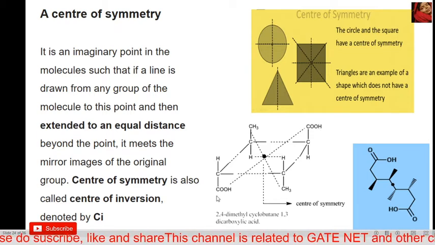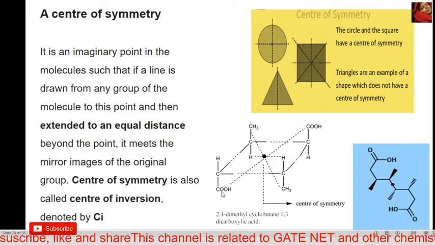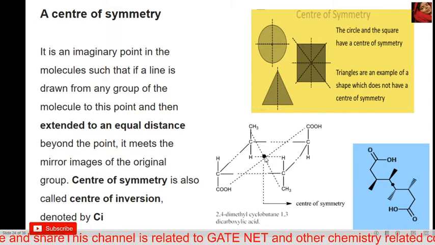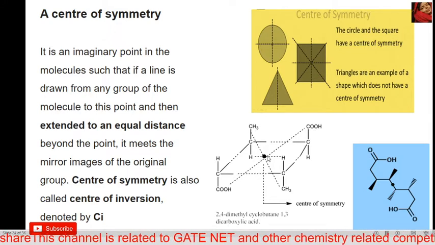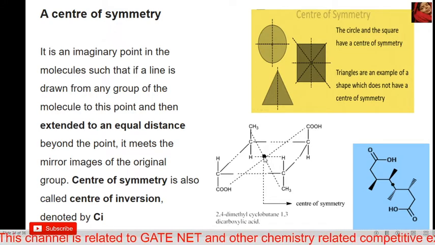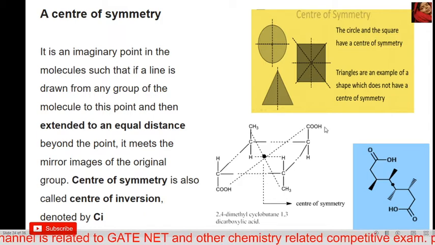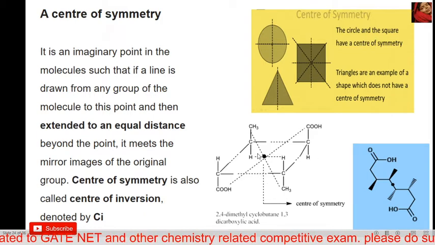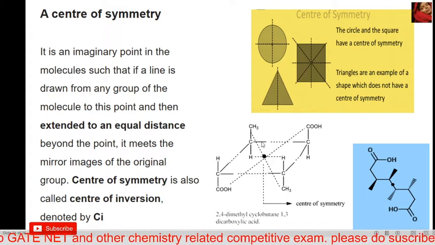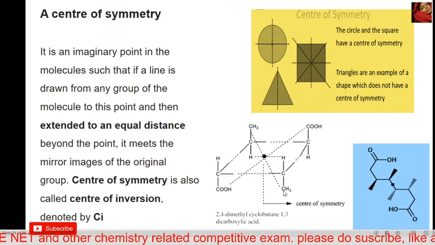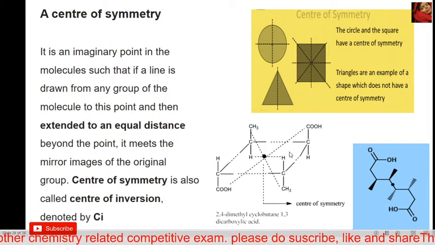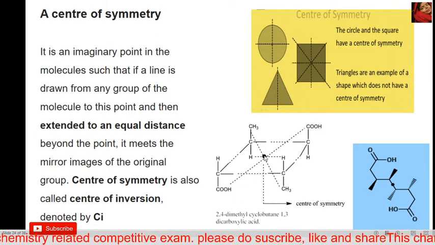So it's important that both groups are the same in the opposite direction, and the distance from the center to this group is the same. It means this molecule has a center of symmetry, because all groups are opposite groups. The groups on this side are the same, the diagonal groups are the same, and the distances from the center point are also the same.